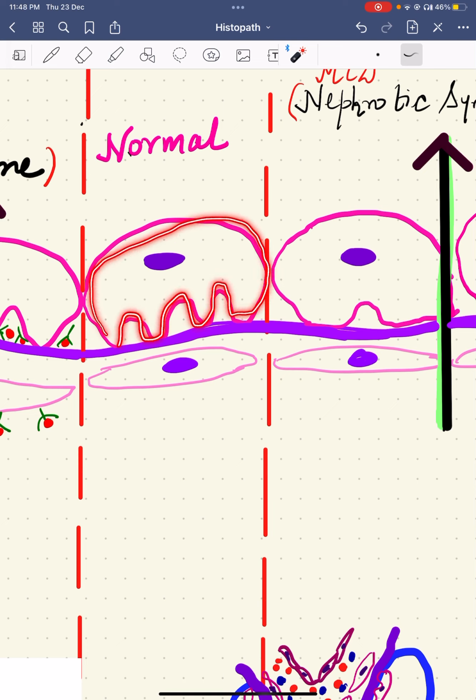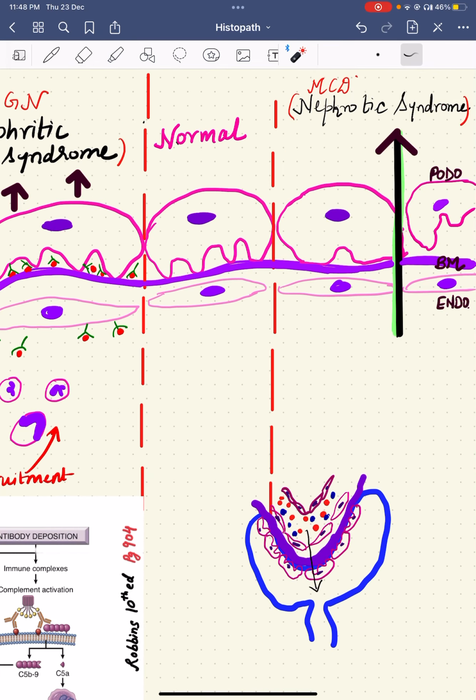It is called podocyte because there are these foot processes. These foot processes are in opposition with the basement membrane, and it has such architecture that it is negatively charged. So there are negative charges here, and it repels the negatively charged proteins, because proteins are also negatively charged, so they are not filtered through the glomerular filtration barrier.